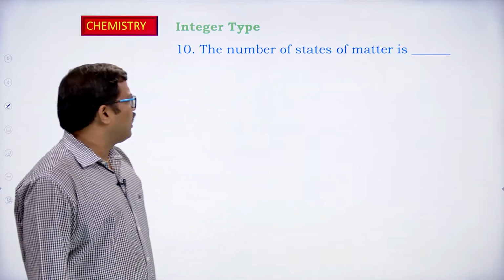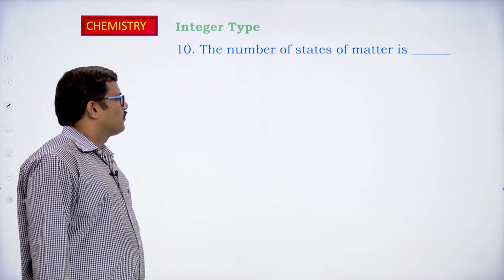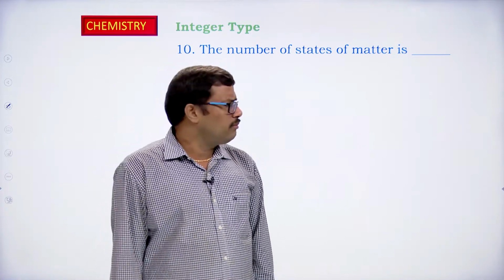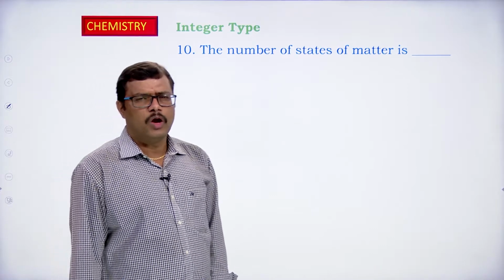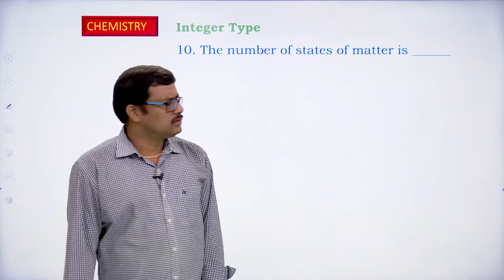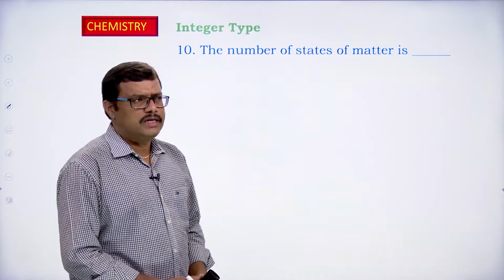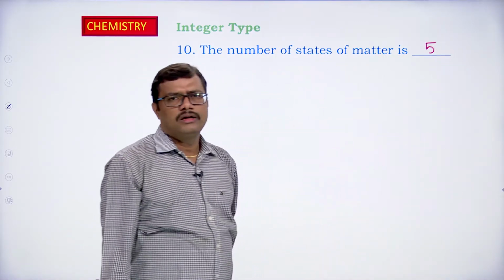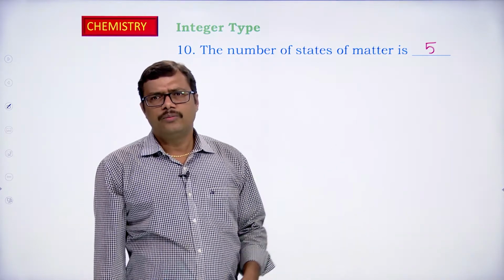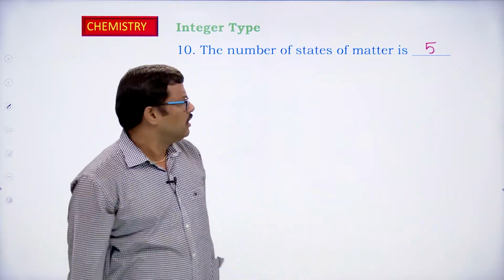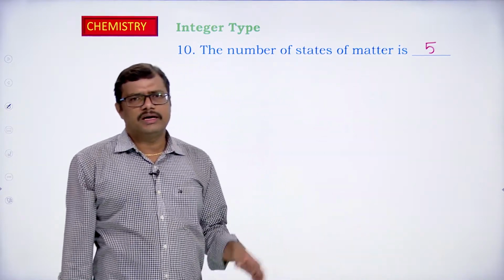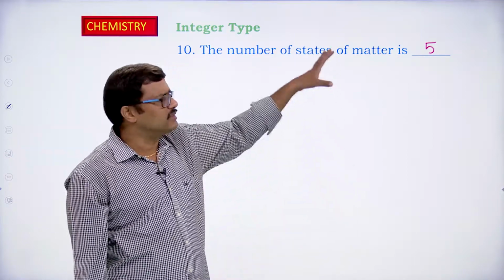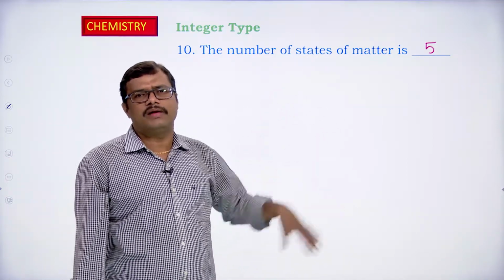The question is: how many states of matter do we have? If you observe, we come across only 5 different states of matter. We have discussed solid, liquid, gaseous state, plasma and Bose-Einstein condensates. So, the number of states of matter is 5 in this case. 5 is an integer, so the answer will be in the form of an integer.